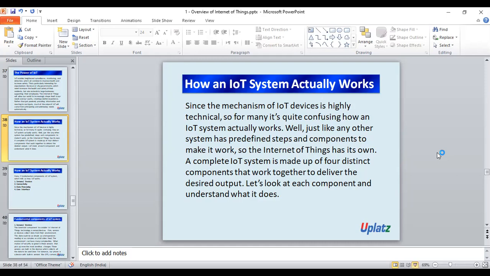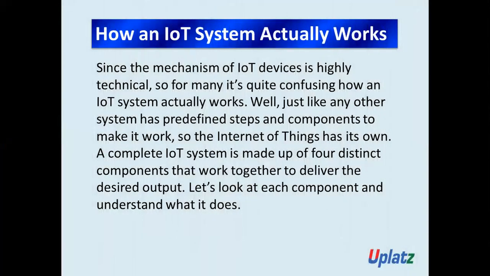Since the mechanism of IoT devices is highly technical, for many people it's quite confusing how an IoT system actually works.